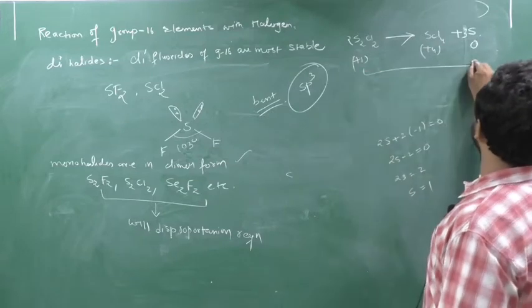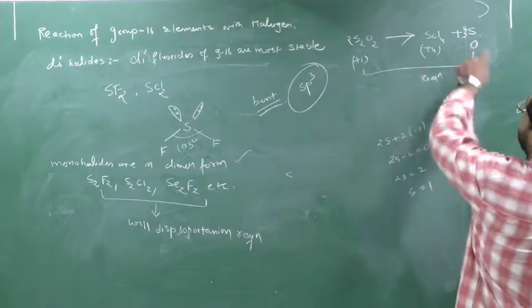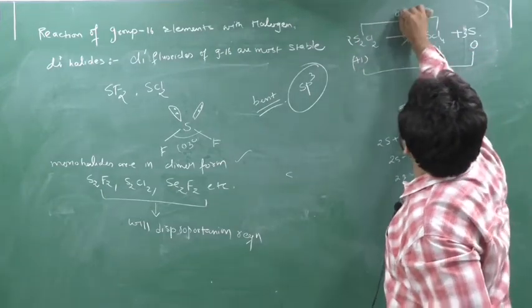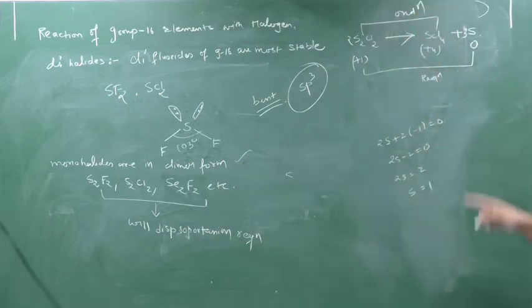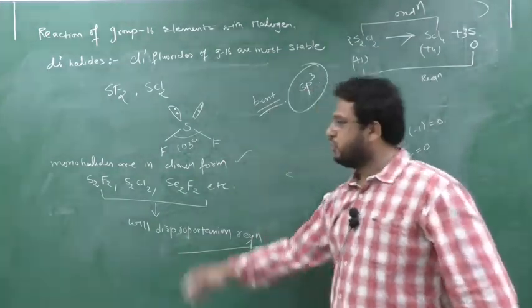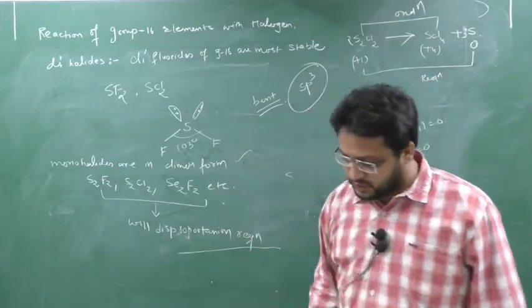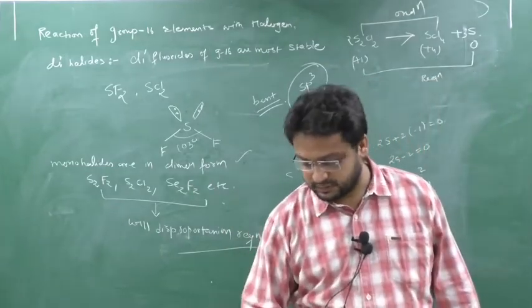So +1 to 0 is reduction, and +1 to +4 is oxidation. Means they can act as oxidizing agent as well as reducing agent, means they will show the disproportionation reaction. So all the monohalides which are in the dimer form of group number 16 will show the disproportionation reaction.